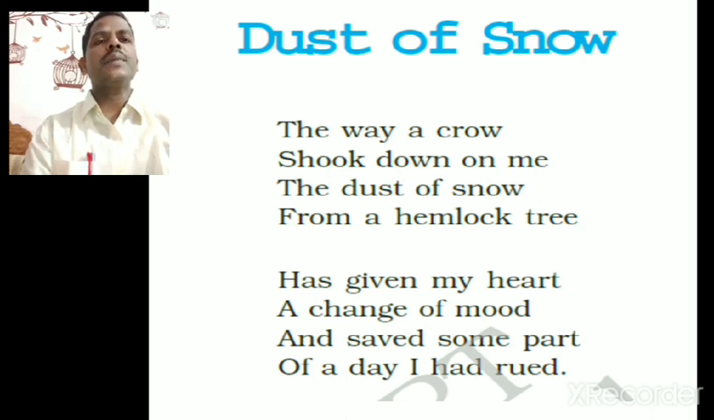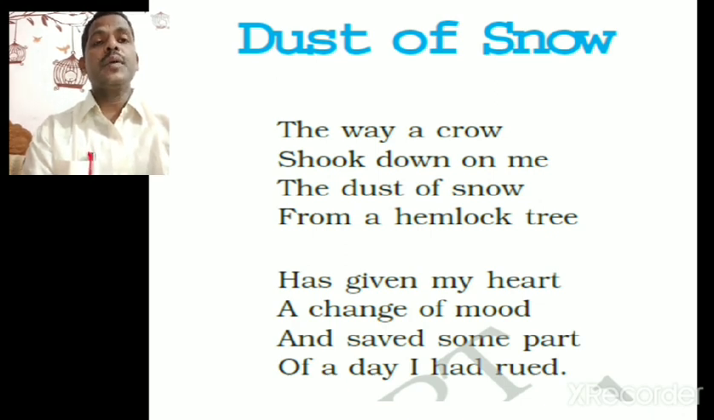When the poet is passing the tree, he finds that the hemlock tree contains poison. Moreover, on the hemlock tree there is a blackbird, and the blackbird is nothing but the crow. So these three things, crow, black color and poison, are hateful, a bad omen. They won't bring any good luck for the poet. But what happened in addition has given my heart a change of mood and saved some part of a day I had rued.